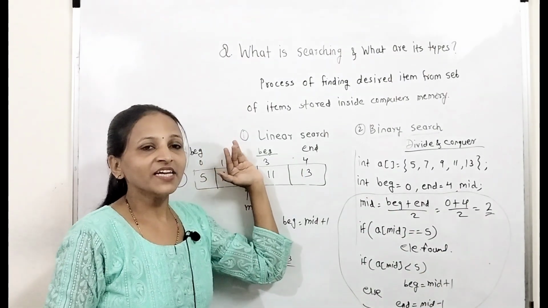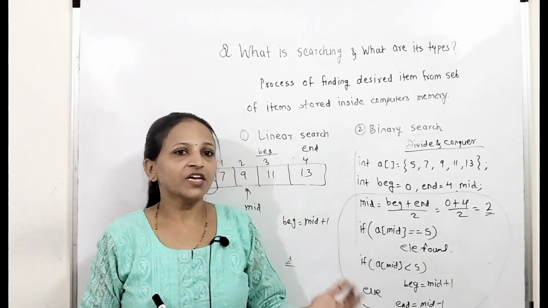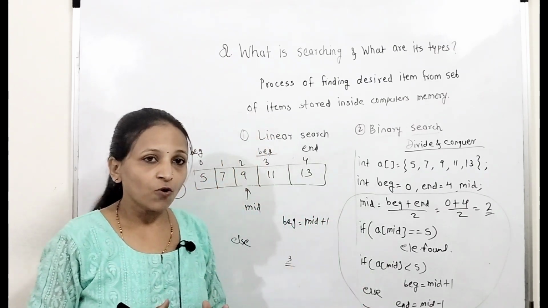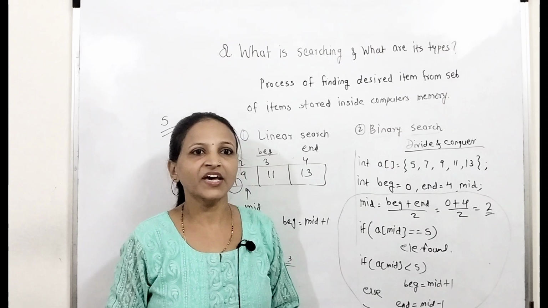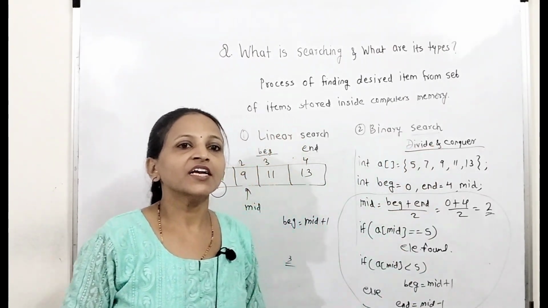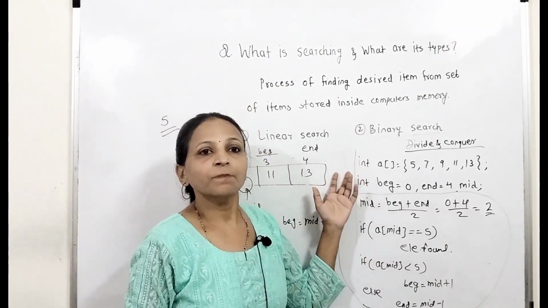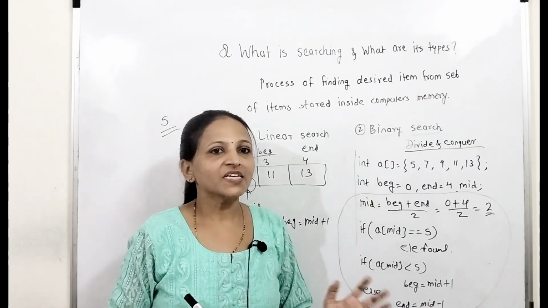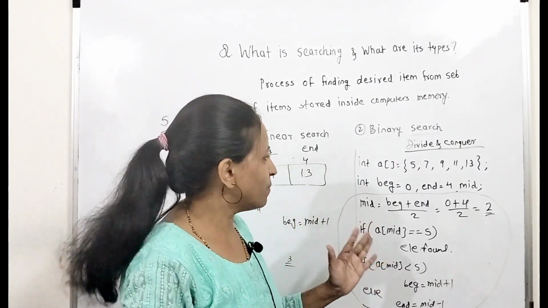In the case of linear search, the data need not be sorted. We compare each and every element with the search element linearly, sequentially. Wherever we get the element, if the search element is found, we stop there and return the position. In binary search, we find the middle element's position by considering 0 as the beginning index and the last element index as the end. Using the formula beginning plus end by 2, we find the middle element's index.